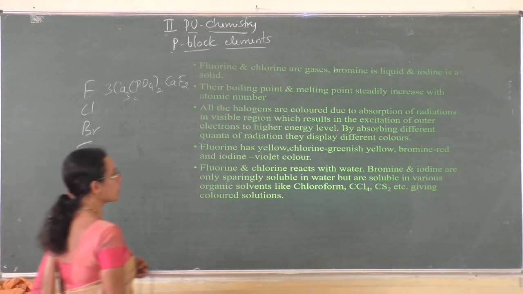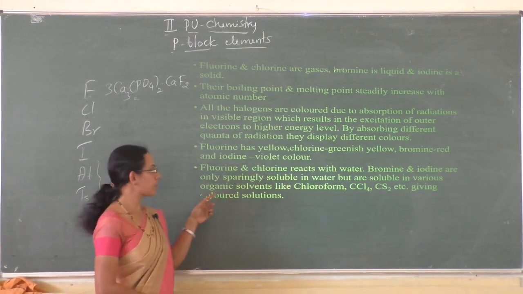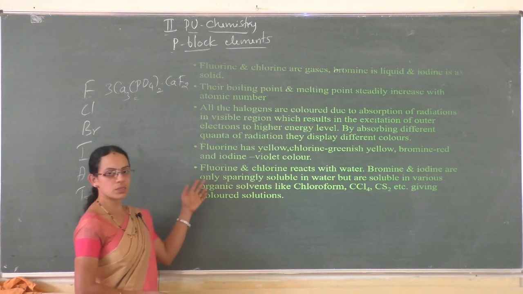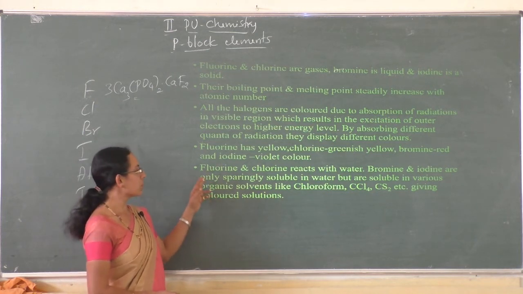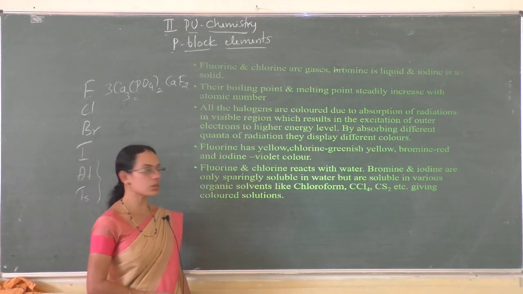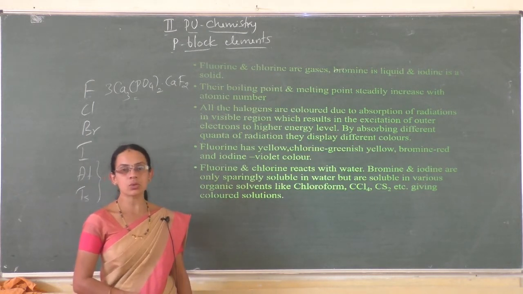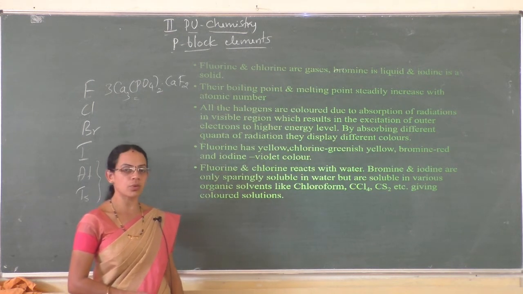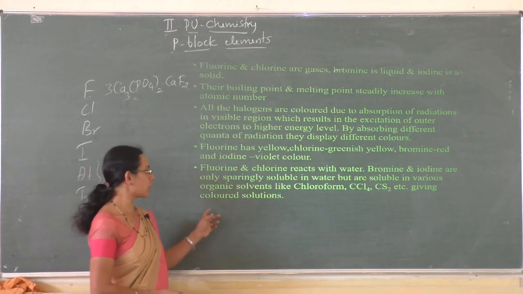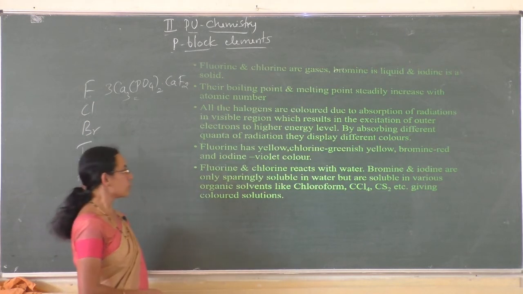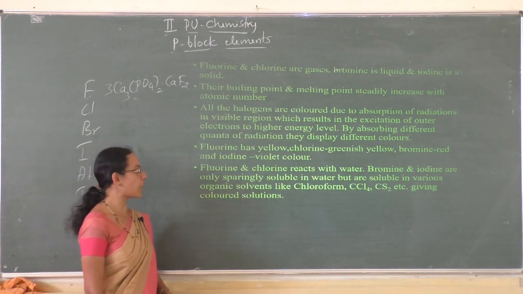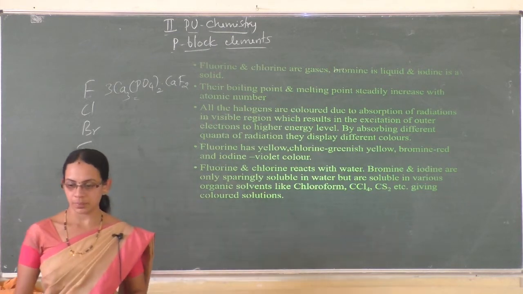Next, fluorine and chlorine react with water, and we will discuss later how they react. Bromine and iodine are only sparingly soluble in water but are readily soluble in organic solvents like chloroform, carbon tetrachloride, carbon disulfide, etc., giving colored solutions.